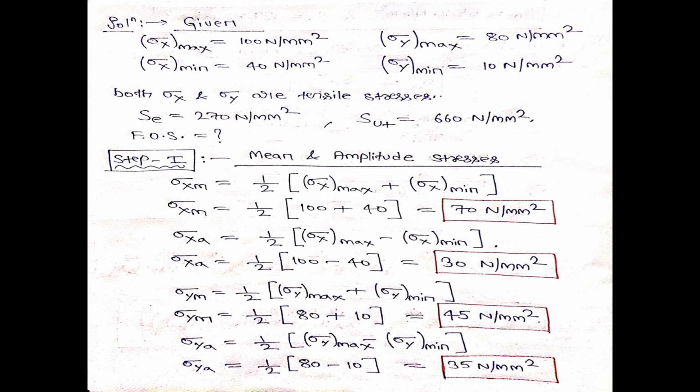Then sigma y mean becomes half of 80 plus 10, which is 45 Newton per mm square, and sigma y alternating is half of sigma y maximum minus sigma y minimum, that is half of 80 minus 10, that is 35 Newton per millimeter square. That means we got the values of sigma xm, sigma xa, sigma ym, sigma ya.